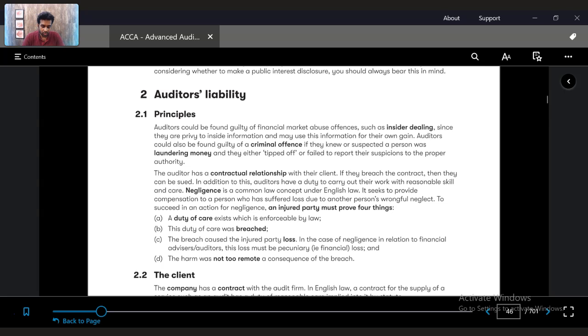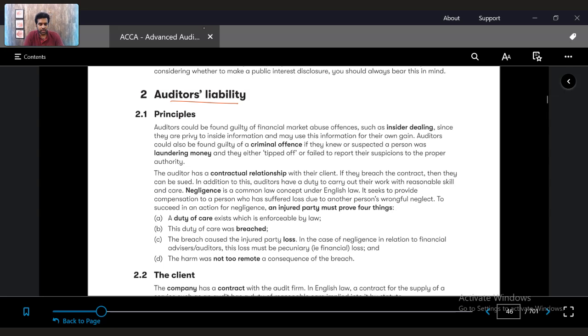So the next topic that we are going to learn is what is auditor's liability. Firstly, what kind of liability does an auditor have? What they're talking about here is not the financial liability of an auditor, like the loans he takes. When they talk about liability, it is their requirement or their obligation to do something for the clients.